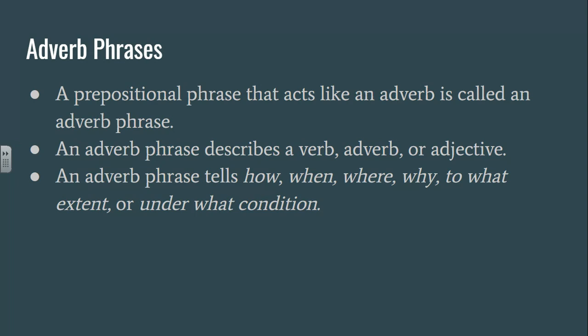All right, so an adverb phrase. You guys, an adverb phrase is just a prepositional phrase. You are good at finding prepositional phrases. A prepositional phrase that acts like an adverb is called an adverb phrase. An adverb phrase can describe a verb, an adverb, or an adjective, like regular adverbs do, and they answer the same questions: how, when, where, why, to what extent, or under what condition.